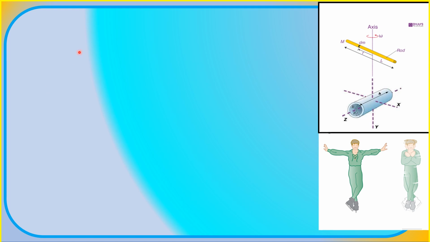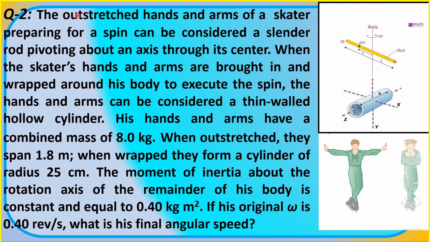Question number 2. The outstretched hands and arms of a skater preparing for a spin can be considered a slender rod pivoting about an axis through its center. When the skater's hands and arms are brought in and wrapped around his body to execute the spin, the hands and arms can be considered a thin-walled, hollow cylinder.